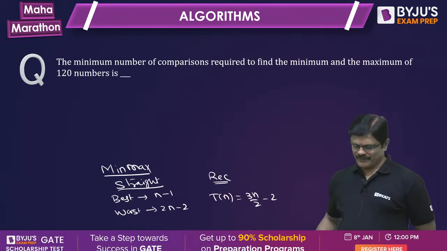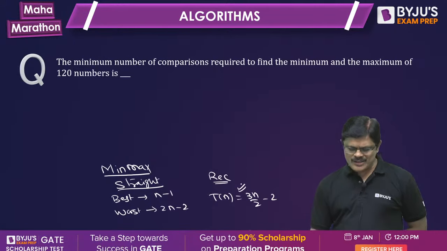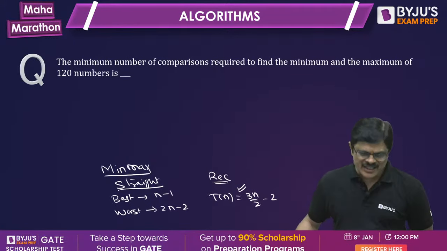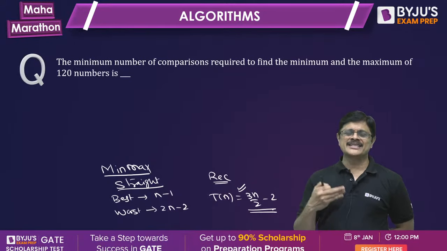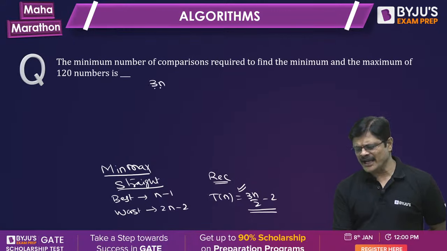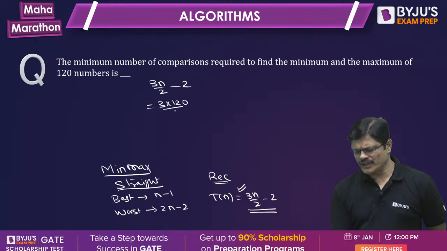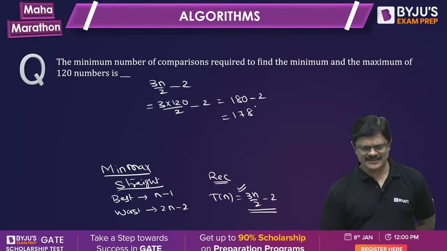Very good, sir. So, minimum number of comparisons, obviously, because you can't guarantee the best case always. So in the worst case, what is best? The min-max recursive algorithm is best. That is the answer we are going to take. So 3n by 2 minus 2, that is 3 into 120 by 2 minus 2, which is 180 minus 2, that is 178.